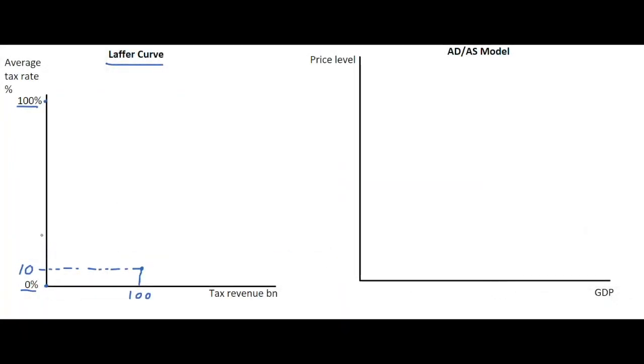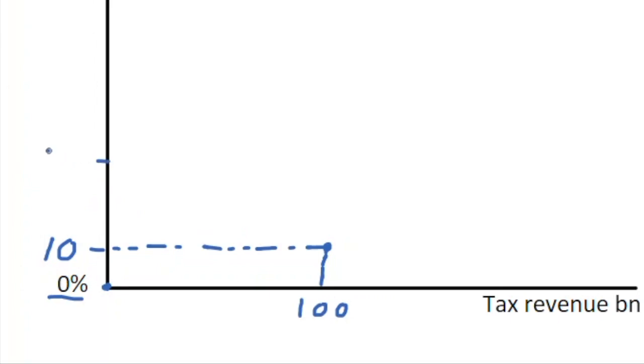As it goes up, let's say we go up to maybe 40% here. So 40% taxation in this case is getting quite large. The tax rate is quite high, which means the government will be taking in a considerable sum in tax, but it is acting as a disincentive to work.